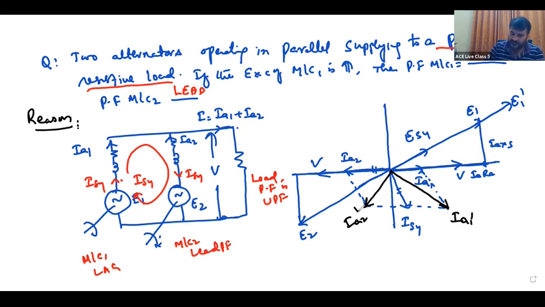Therefore, this is the power factor angle for the first machine, and this is the power factor angle for the second machine. Therefore, IA1 dash lags V, lagging power factor. But IA2 dash leads V, leading power factor.